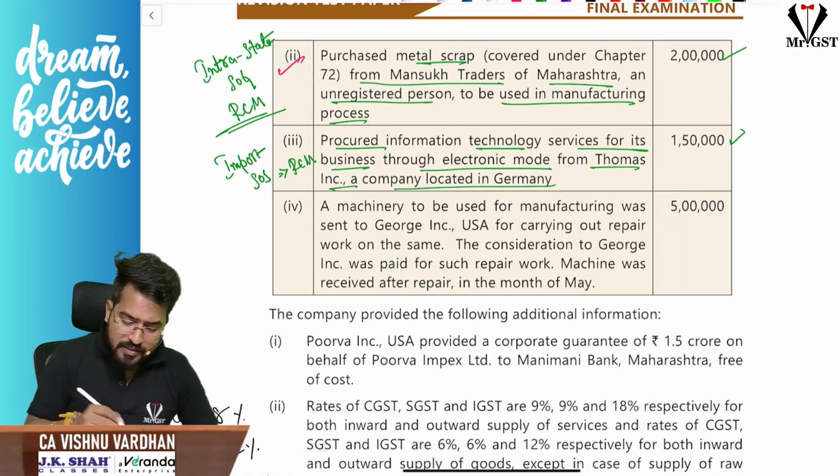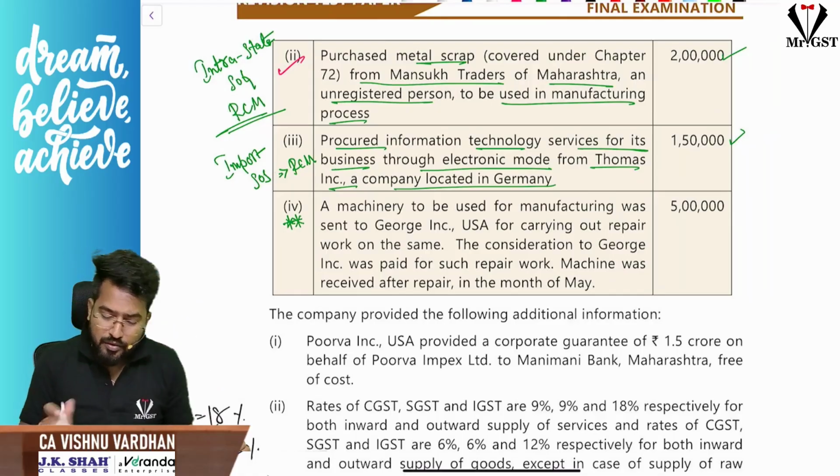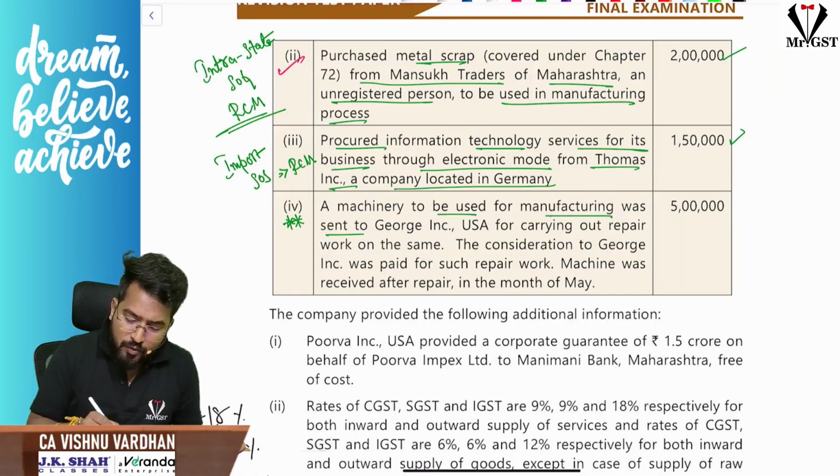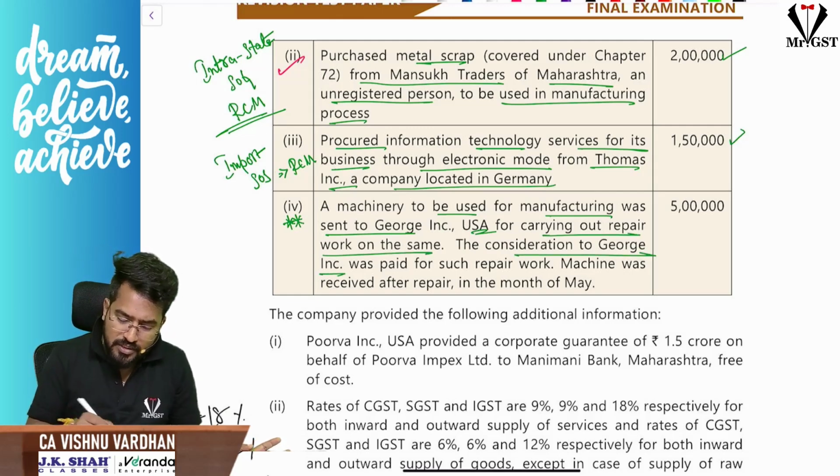Again, sir, this is another interesting adjustment. Please be careful here. Sir, what is this? A machinery to be used for manufacturing was sent to George Incorporation USA for carrying out repair work on the same. The consideration to George Inc. was paid for such repair work. Machine was received after repair in the month of May.